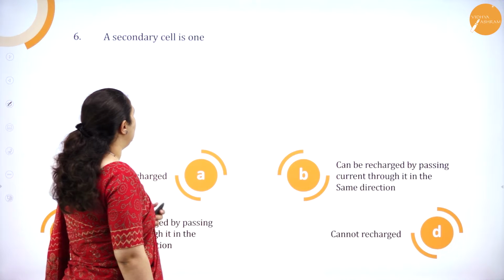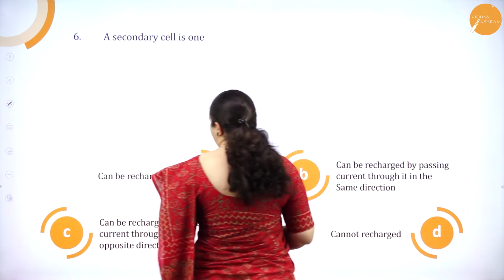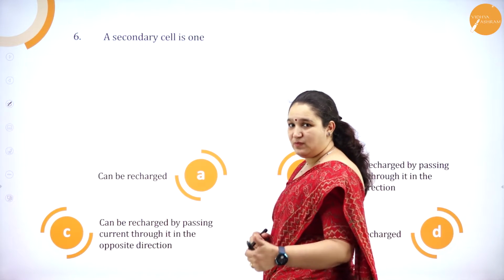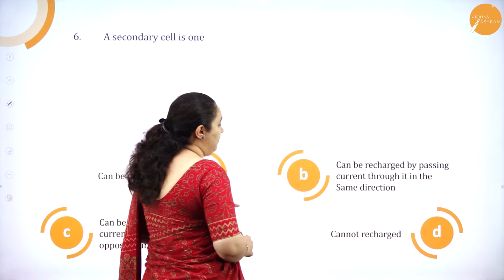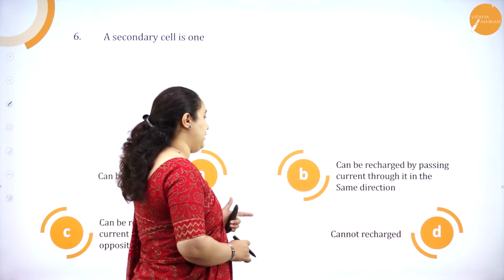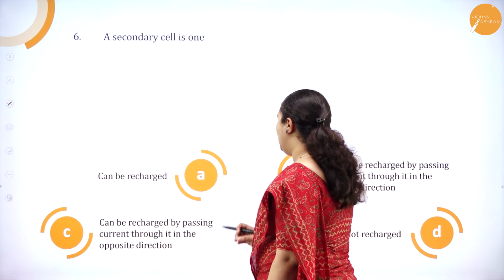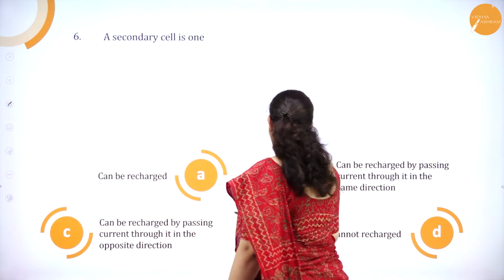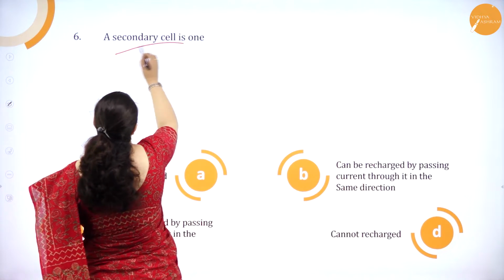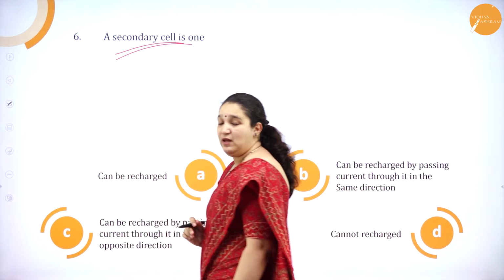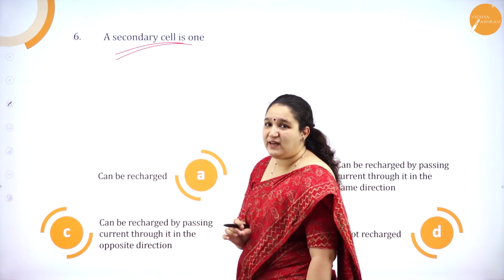Question number 6. The secondary cell is one that can be recharged. First option. Second, can be recharged by passing current through it in same direction. Option C, can be recharged by passing current through it in opposite direction. Cannot be recharged. Secondary cell is the one which can be recharged, okay, but the current should be passed in opposite direction.